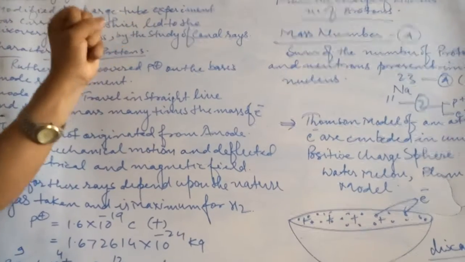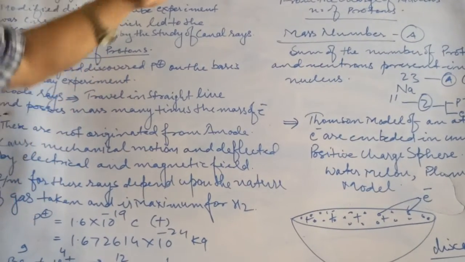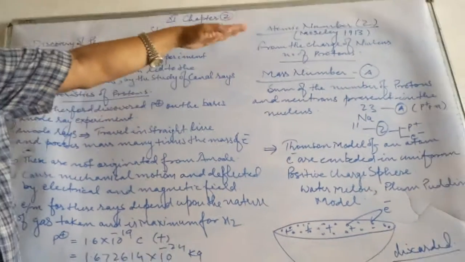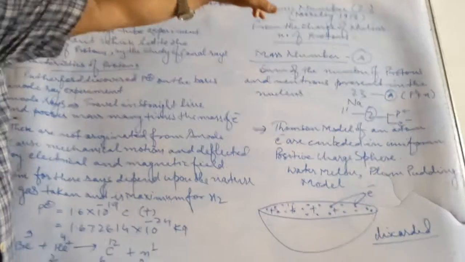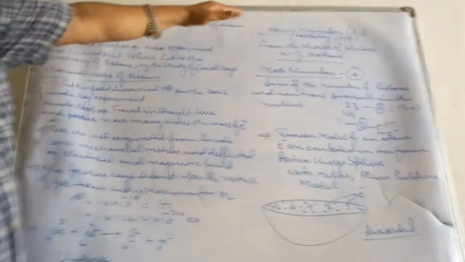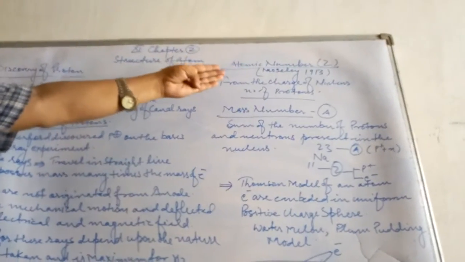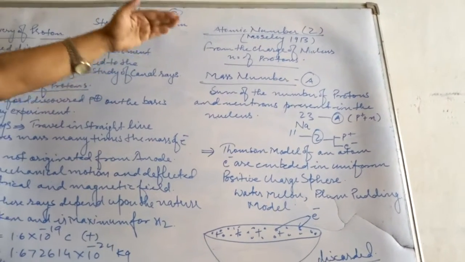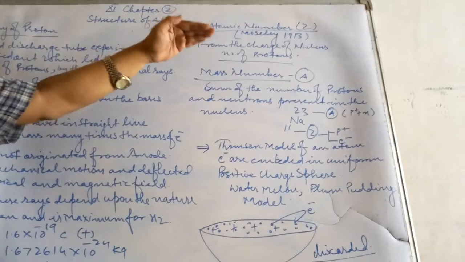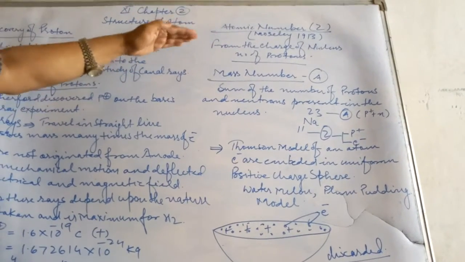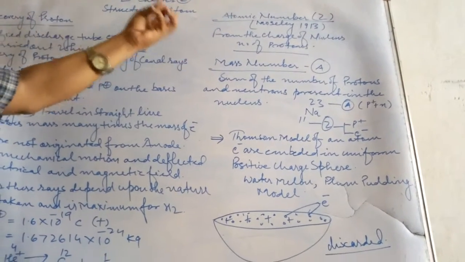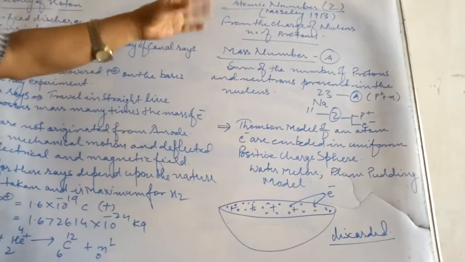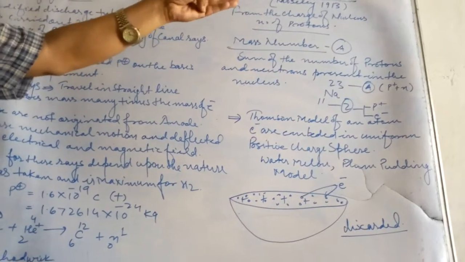Finally it was decided by Moseley that the atomic number, the new designation of the atom, is denoted by capital Z. This number was decided by Moseley in 1913 from the charge of the nucleus, meaning how many protons exist inside the nucleus with the neutrons, was considered the atomic number.